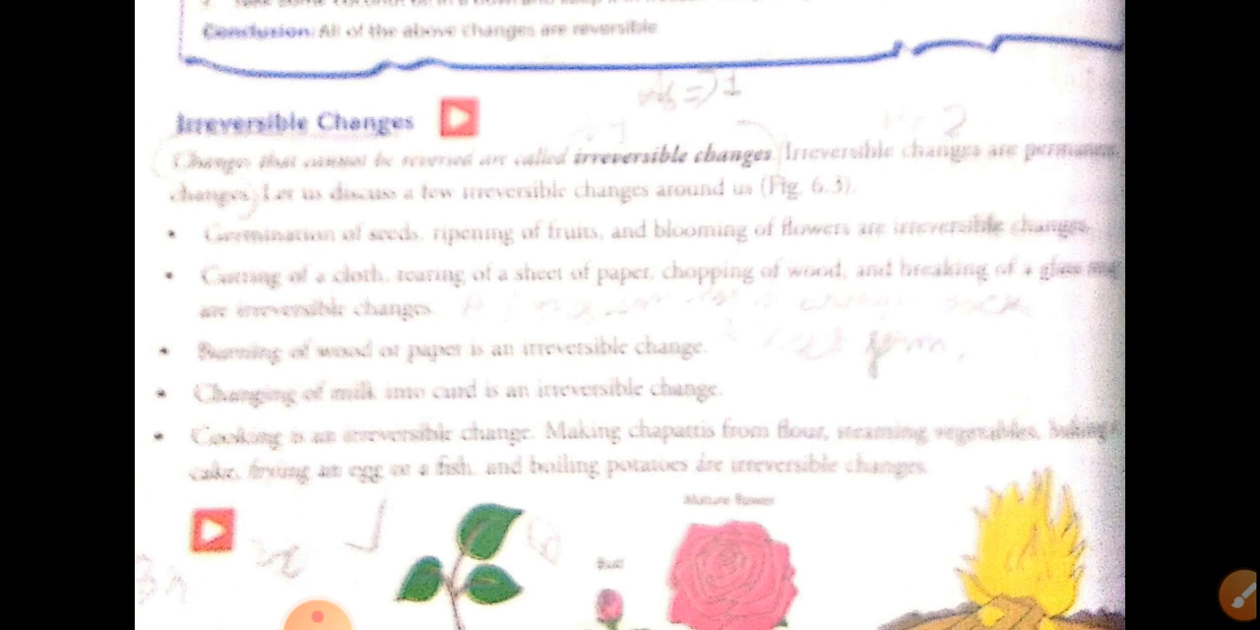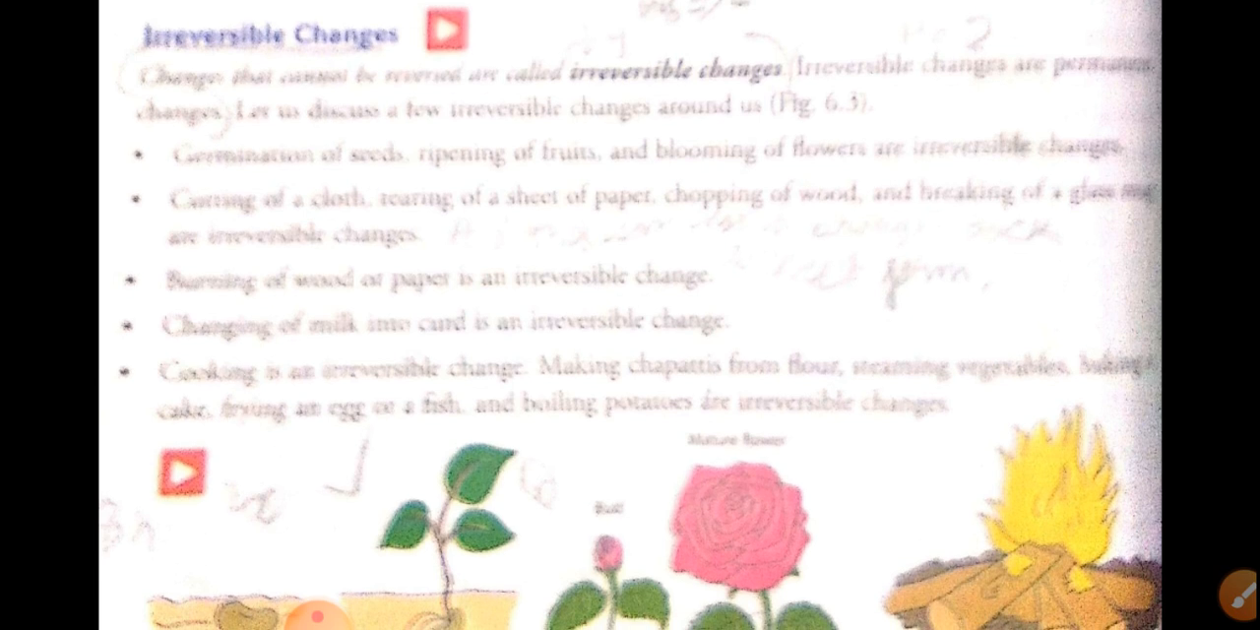Now we will see how we can say that they are the permanent changes. Suppose germination of a seed. From a seed, once the plant is grown, we cannot again turn that plant into seed. So this will be called an irreversible change.